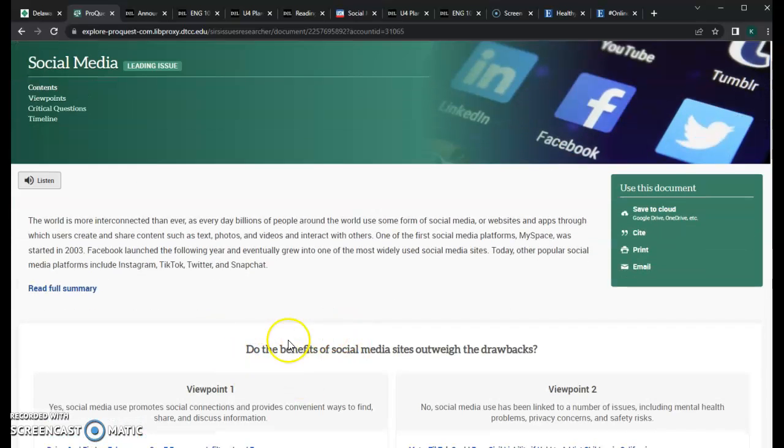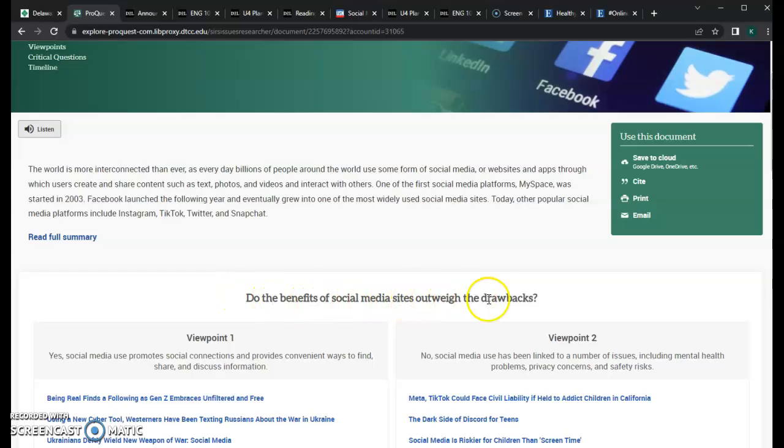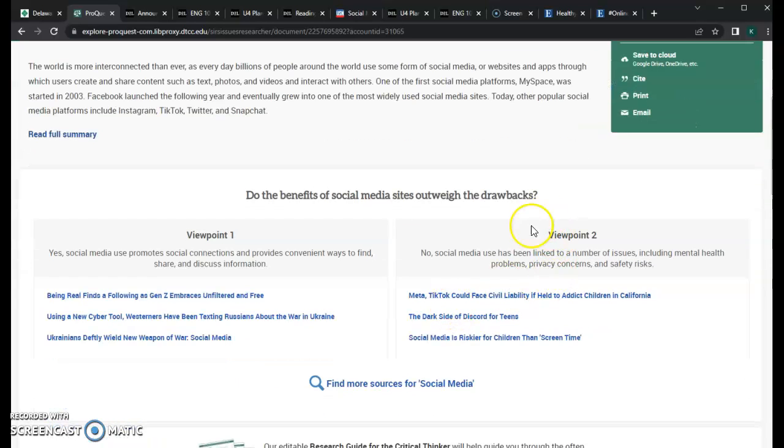So you can see that the question that's being asked here is, do the benefits of social media sites outweigh the drawbacks? And we have viewpoint 2, which says no, social media use has been linked to a number of issues, including mental health problems, privacy concerns, and safety risks. Our author would agree with this viewpoint. So we're not going to use any of these articles because all of those articles are going to agree. We're looking for an article that's going to disagree with her.